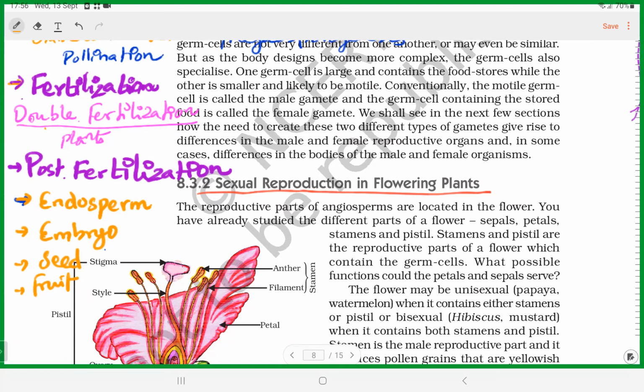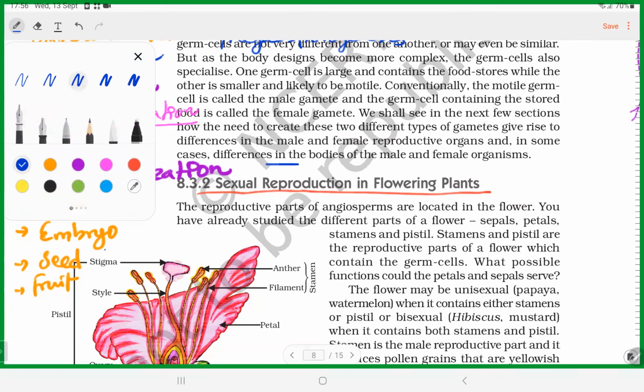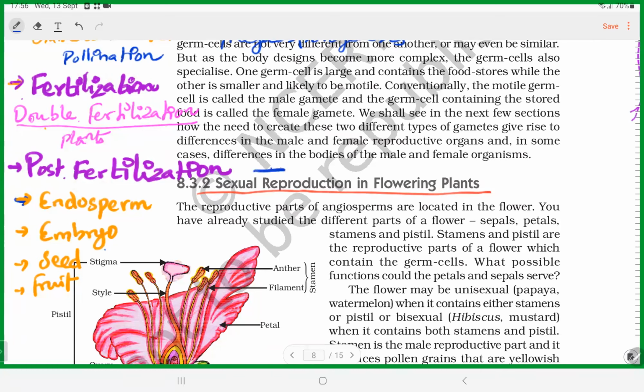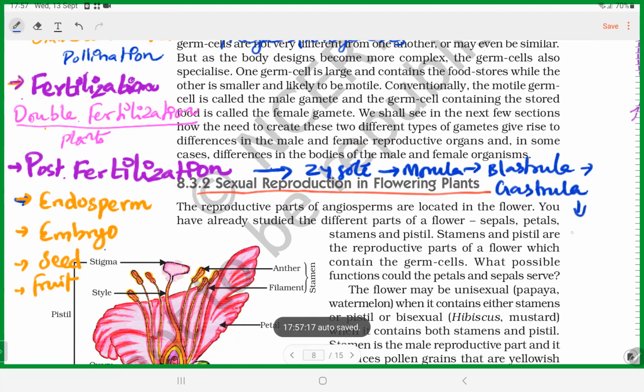Okay, plants. Now, post-fertilization in animals. In animals, the zygote develops into, what do they call it? Morula, blastula, and then gastrula, and then neurula, and then